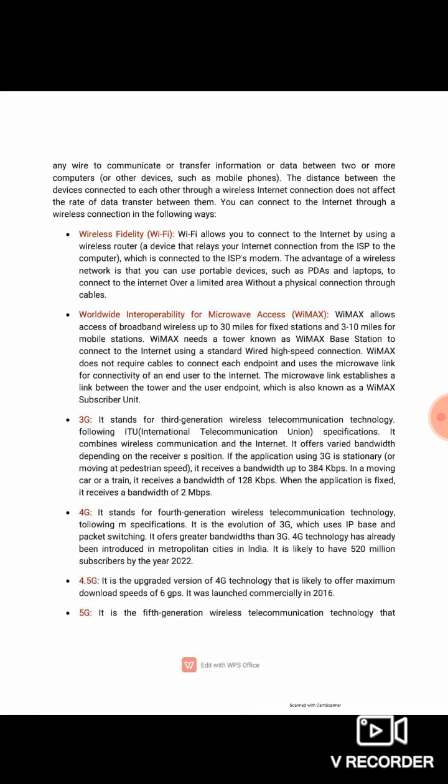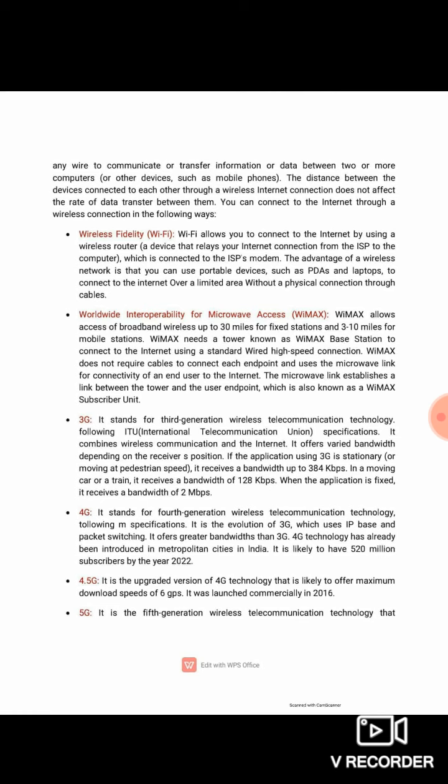Wi-Fi, as we all know, allows us to connect to the internet using a wireless router. Our smartphone or computer connects to a wireless tower or wireless router without using any wire. Mostly Wi-Fi is used for personal computers, smartphones, or personal digital assistants.